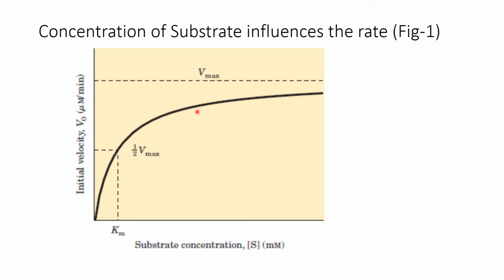In this figure, two parameters are very important. One is Vmax, the maximum velocity an enzyme shows when substrate is present in excess, and the other is Km. When the velocity is half of maximum, the concentration of the substrate at that point is called Km. So Km is always a substrate concentration. It is not indicating the velocity of the enzyme.